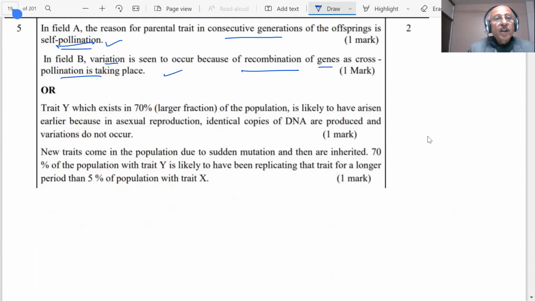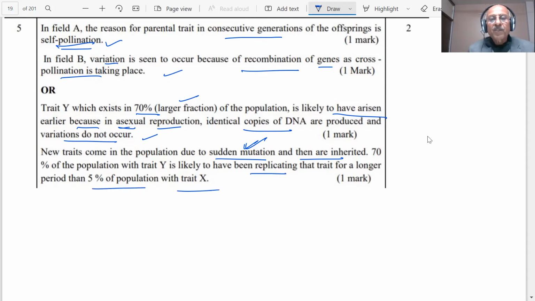How do we write in the paper? Trait Y which exists in 70% of the population is likely to have arisen earlier because in asexual reproduction, identical copies of DNA are produced and variation does not occur. Identical copies are produced, but new traits come in due to sudden mutation. Sudden mutation takes place and then is inherited. As I said, some drastic change takes place in the population. So sudden mutation takes place, and the 70% Y is likely to have been replicating that trait for a longer period than the 5% of the population with trait X.